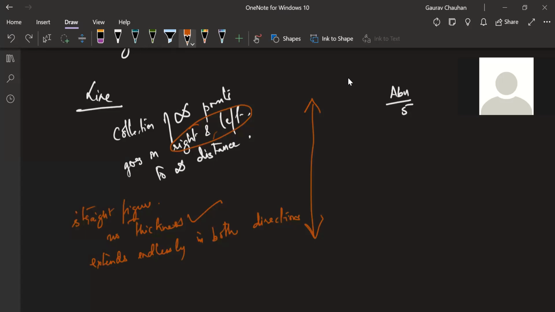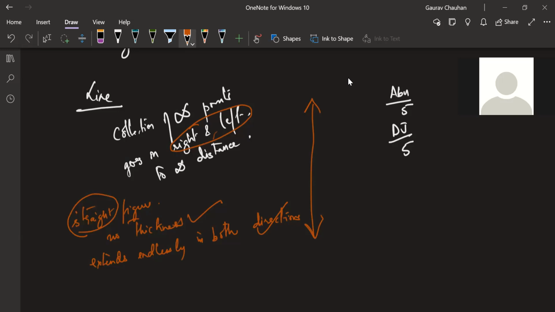Extends endlessly in both directions. Perfect, Dhananjay. And for these two things, I'm going to give you 5 points. But the word straight figure, firstly, straight is not very mathematical.